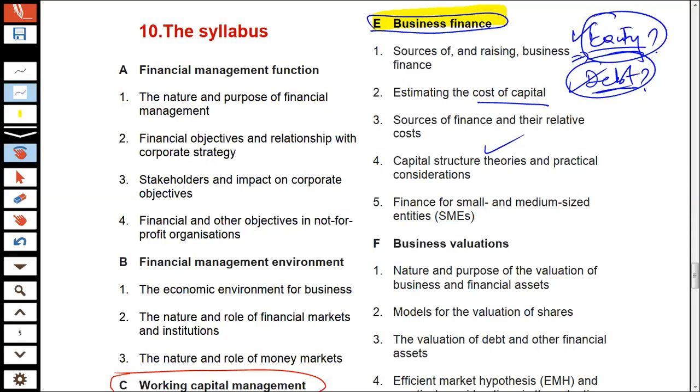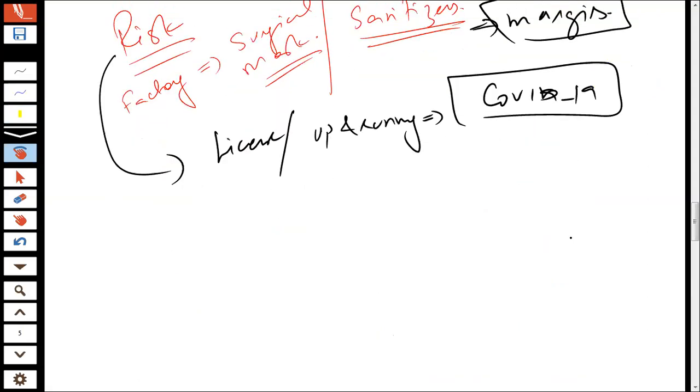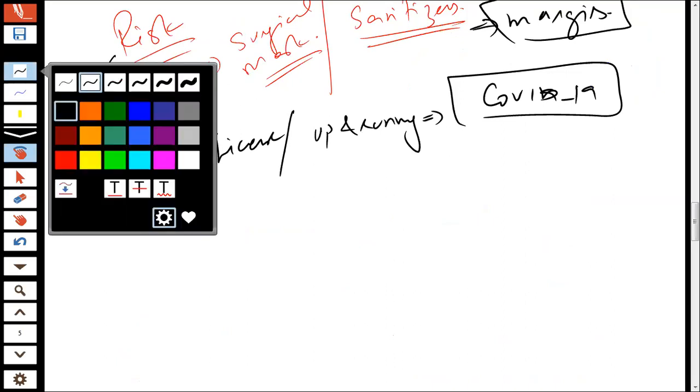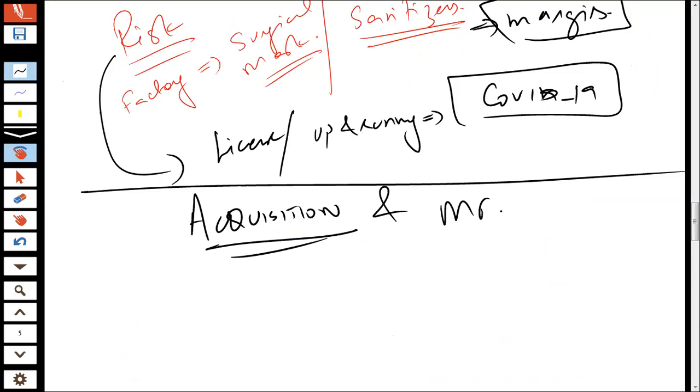Okay, the next area is about business valuations. I'm going to explain to you the concept of business valuations. Whenever you acquire a business, there is something very common across the globe, and that is called the concept of acquisition. It's actually termed as acquisitions and mergers.